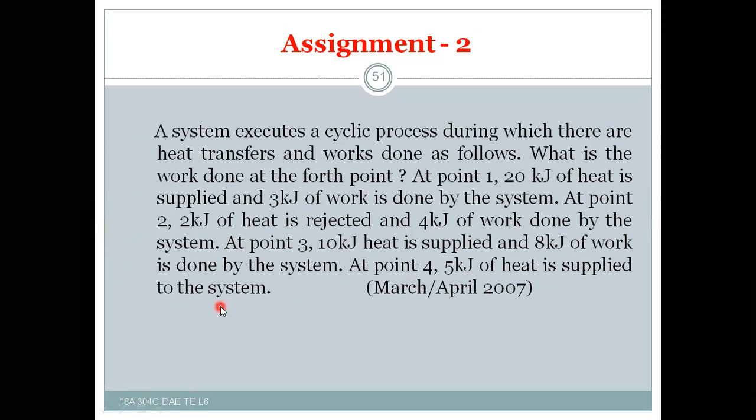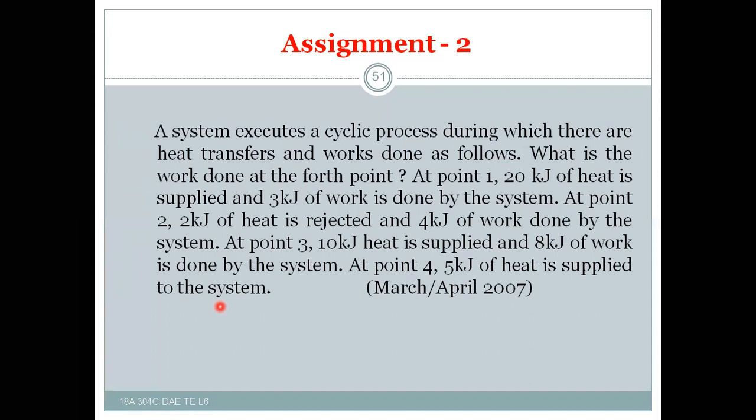So here, as per the cyclic process, for a cycle of the system, net heat transfer must be equal to net work transfer. Q1 is given for us, Q2 is also given, Q3 is also given, Q4 is also given.